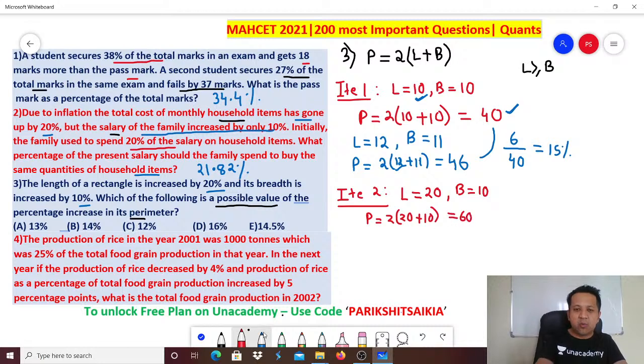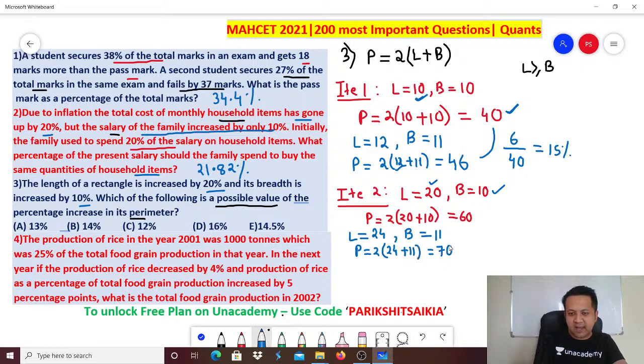Correct? Next, what has happened to the new length? New length has increased by 20%. So 20% of 20 is 4, so length has become 24. What is the breadth? 10% increase. The original breadth was 10, now a 10% increase will make it 11. What is the new perimeter? New perimeter is 2 times (24 plus 11), so 70. Right. So what is the percentage change? The difference between the two values, which is 10, divided by the original value 60. So 1 by 6 into 100 is 16.66%.